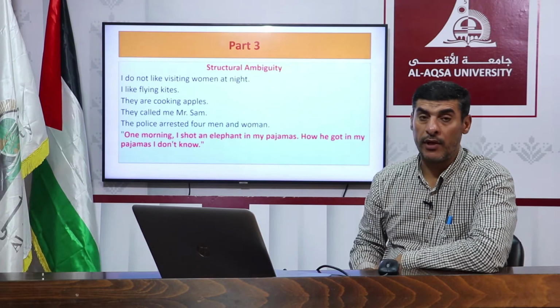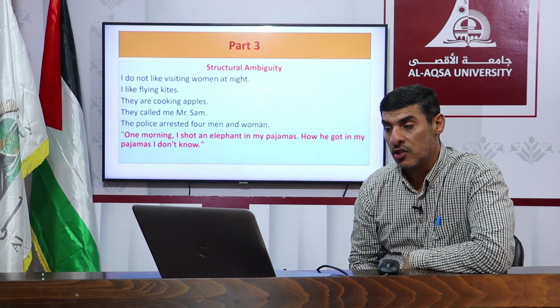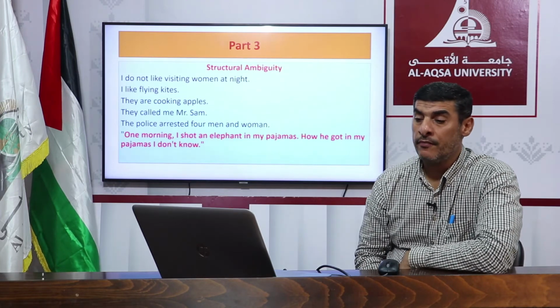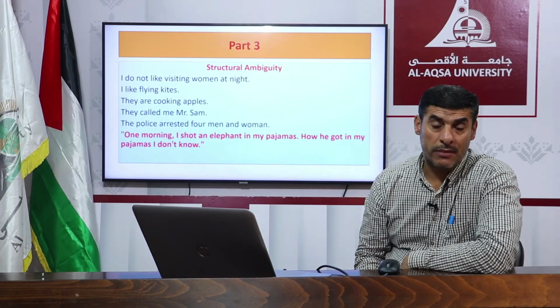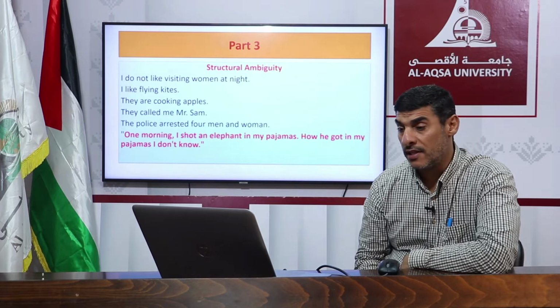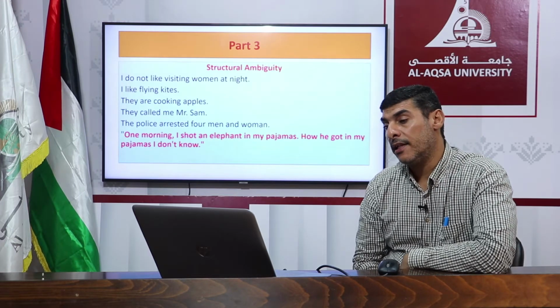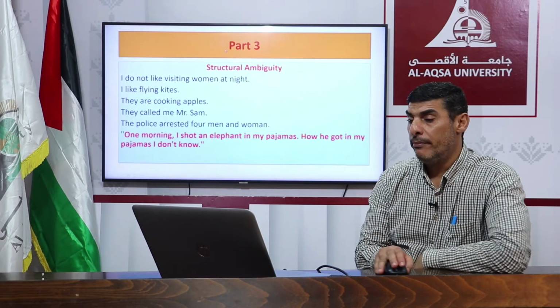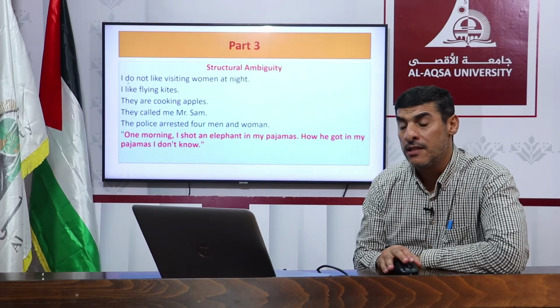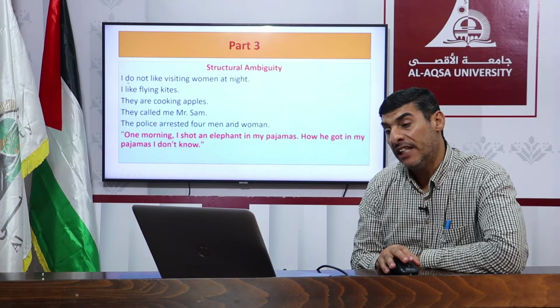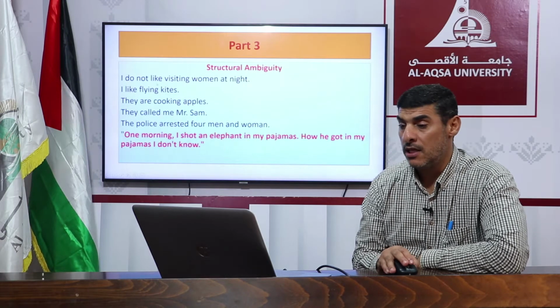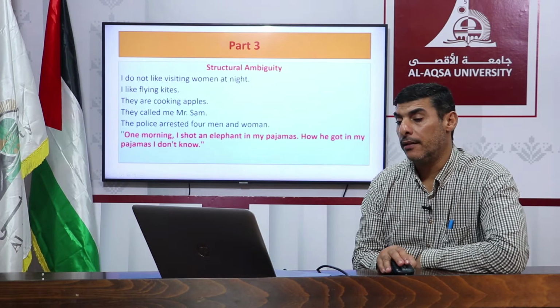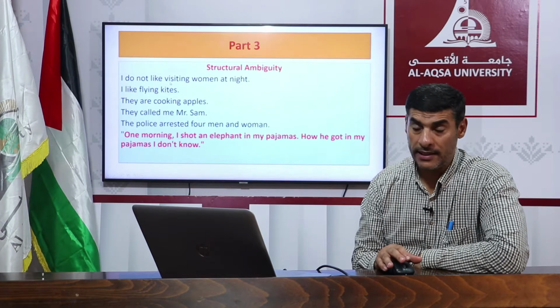Part 3, once again, structural ambiguity. Let's read the examples, because we don't have enough time to do this again. I don't like visiting women at night. As you see, this sentence is ambiguous because it has two different meanings, and the structural ambiguity results from the words "I don't like to visit women at night".